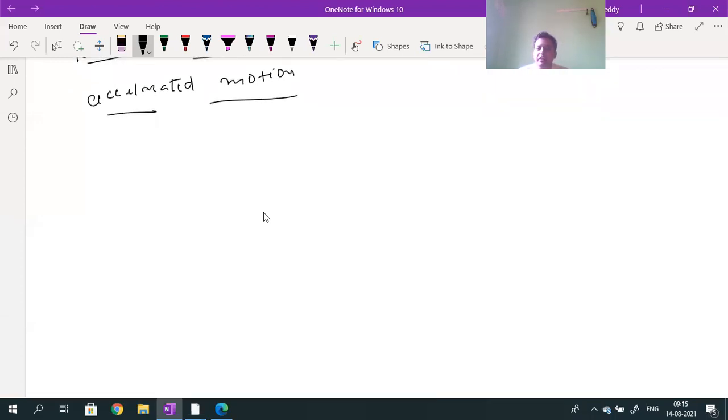Kinematic equations for uniformly accelerated motion are simply called equations of motion. What are these equations of motion? The first equation is given by V equals U plus at.